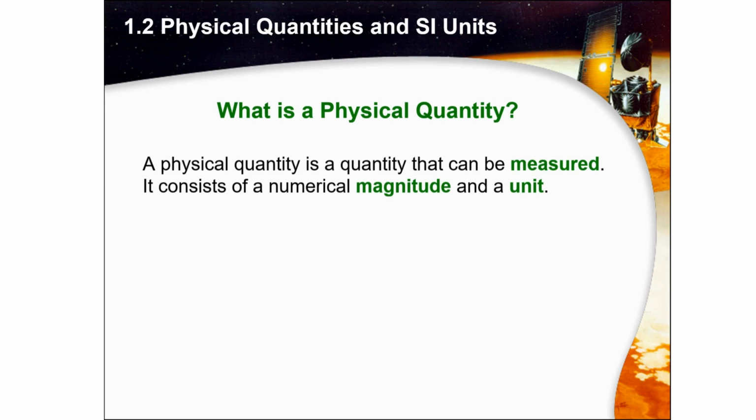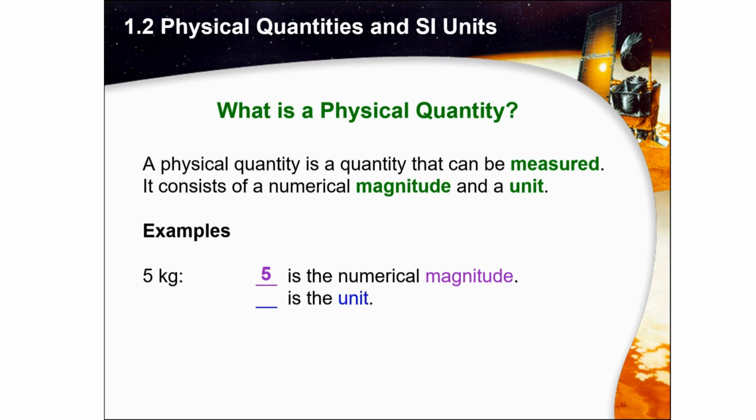A physical quantity is a quantity that can be measured, and it consists of a numerical magnitude and a unit. From the previous examples, you see that we have 5 apples, or 5 kilogram, or 10 centimeter. Let's discuss. If we have 5 kilogram, which one is the numerical magnitude? Okay, that's good. It's 5. 5 is the numerical magnitude. What about the unit? Yes, good job. Kilogram is the unit.